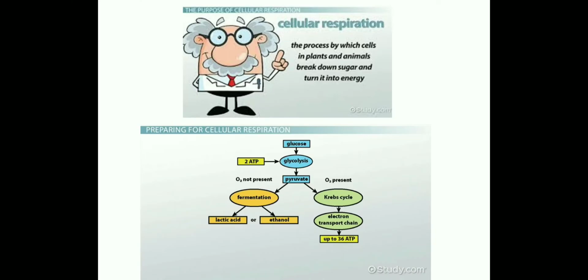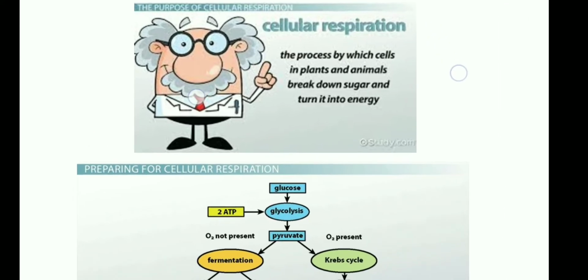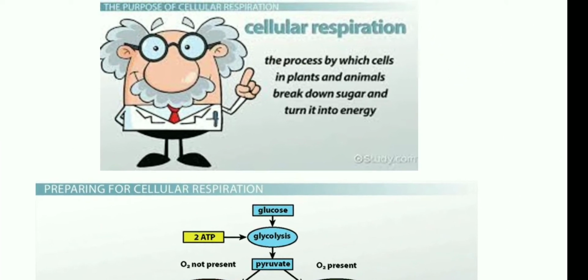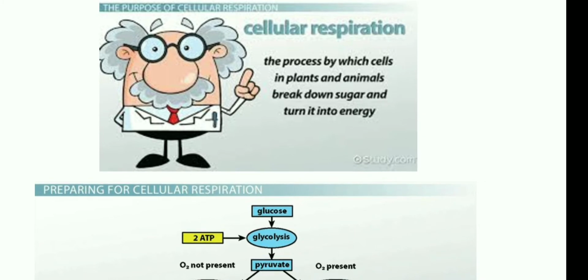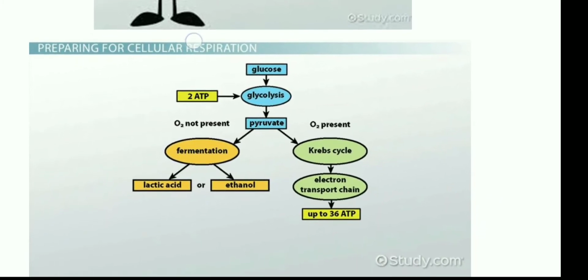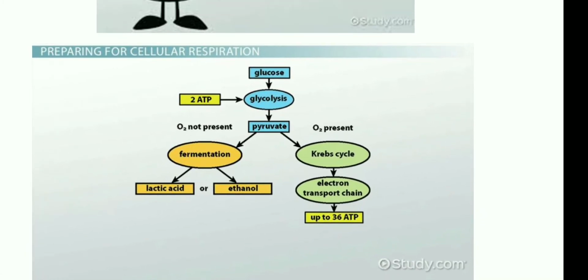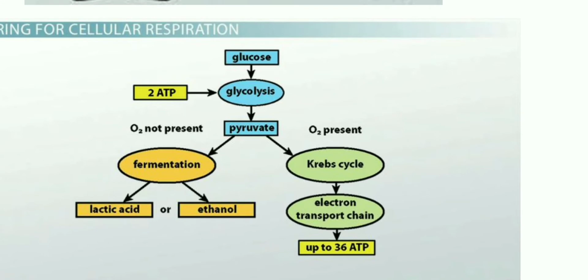Now coming to cellular respiration. The process by which cells in plants and animals break down sugar and turn it into energy is known as cellular respiration. That is, respiration taking place in each cell or at the cellular level, which is converted into energy. Here in the picture you can see glucose is converted into pyruvate by the process of glycolysis.